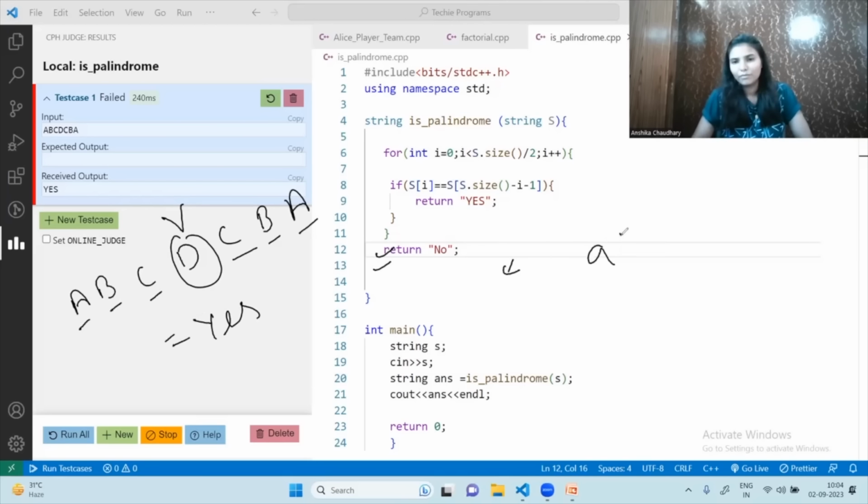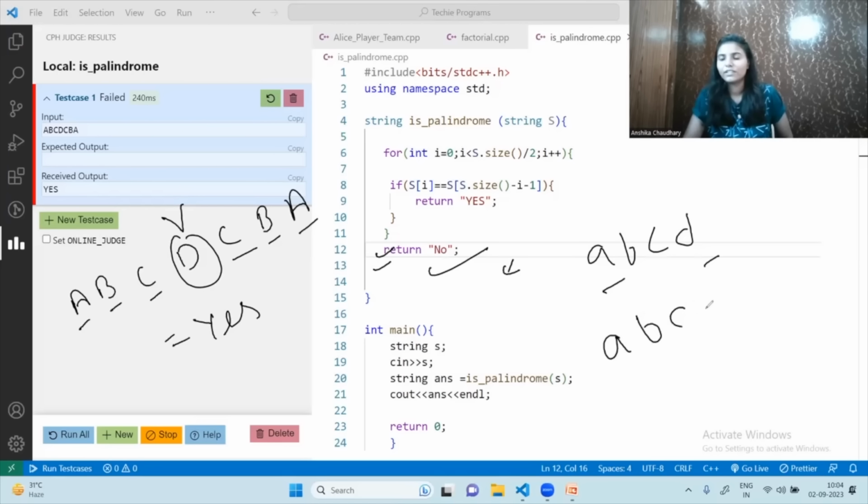Okay. So suppose we check A, B, C, D. We will check A with this, so this is not matching, so we will directly return no. But what if it is A, B, C, D, A? Now, first of all, we will check A equals A. So this condition is true. Our control will go here and it will increment the value of i, and the i value is B now. So B will be checked against this. This time, these are not the same. It will simply return no. So this string is not a palindrome. Okay. So the answer will be no.